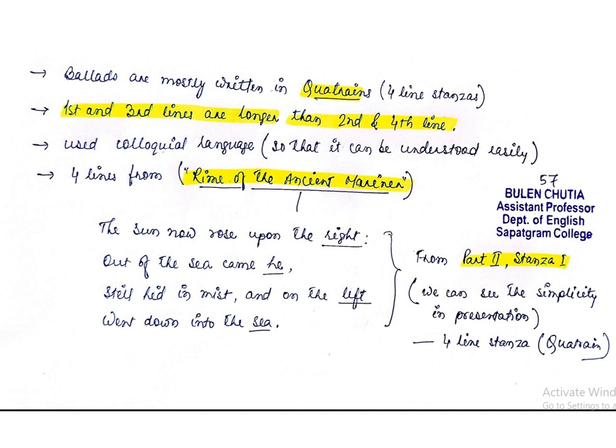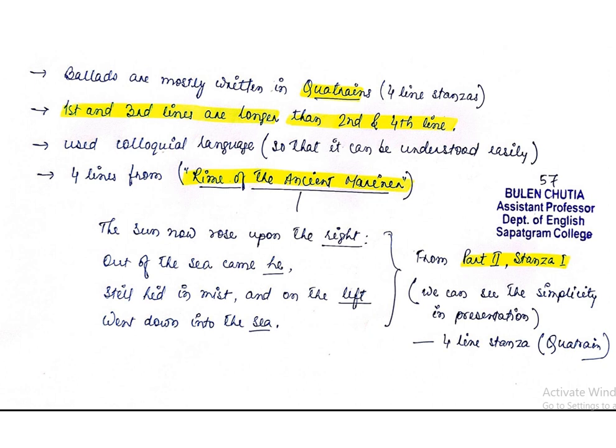Now coming to some other important thing, the formation of ballad, how it forms, that is the sentence structure or the stanzas. In a ballad, ballads are mostly written in quatrains, that is 4-line stanzas. The stanzas that are included in ballad are generally of 4 lines. First and third lines of the stanza are longer than second and fourth line.